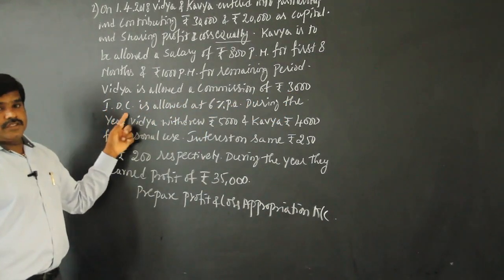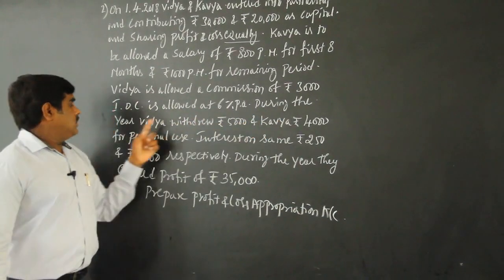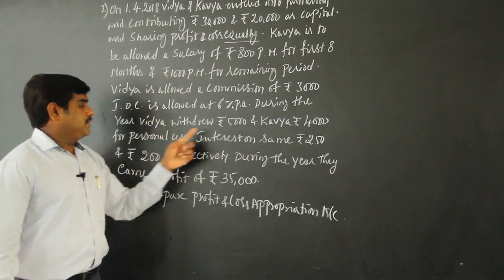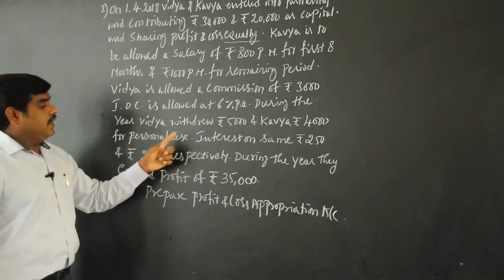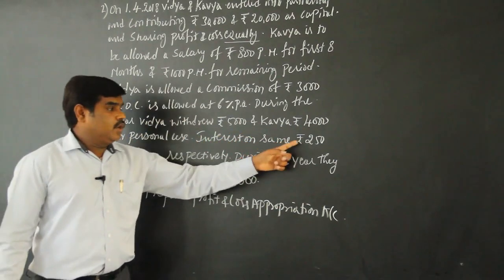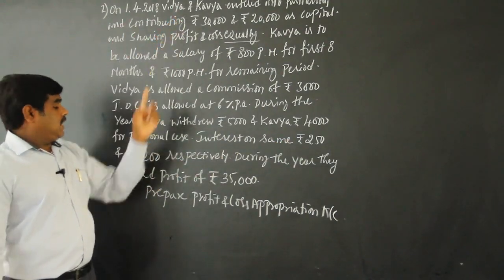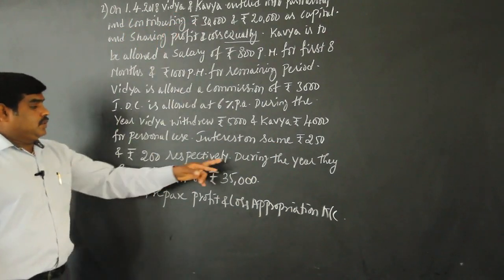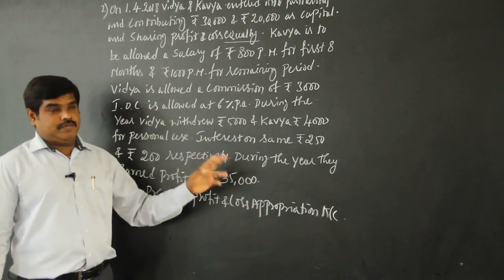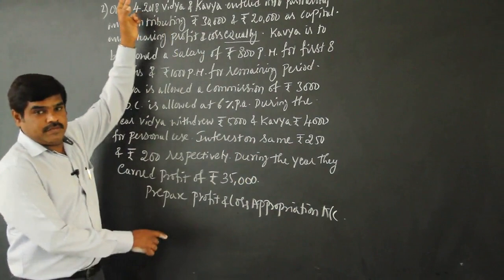Interest on capital, IOC, means interest on capital, is allowed at 6% per annum. During the year, Vidya withdrew rupees 5,000 and Kavya withdrew rupees 4,000 for personal use. Interest on the same, meaning interest on drawing, is 250 rupees and 200 rupees respectively, 250 for Vidya and 200 for Kavya. During the year, they earned a profit of rupees 35,000 before the above adjustments. So prepare the profit and loss appropriation account. This is the problem for 6 marks.